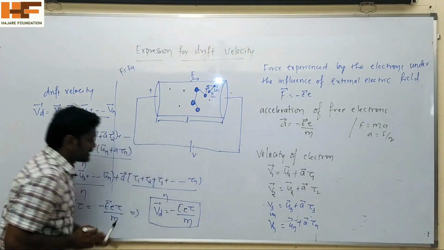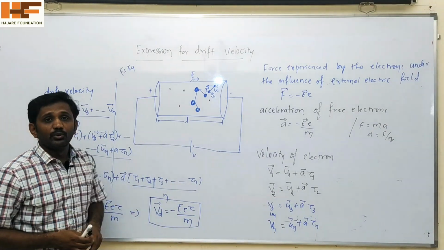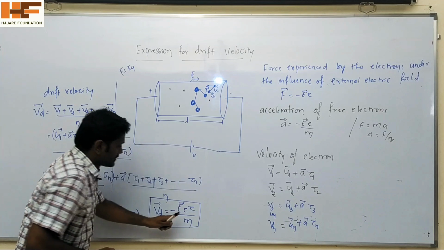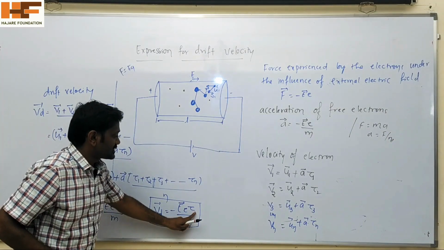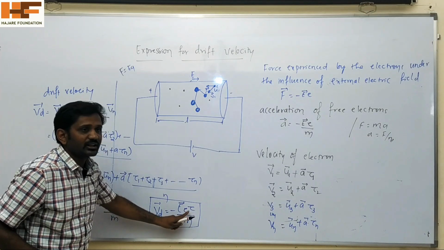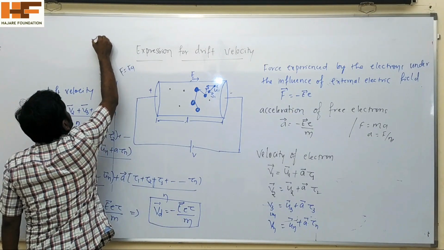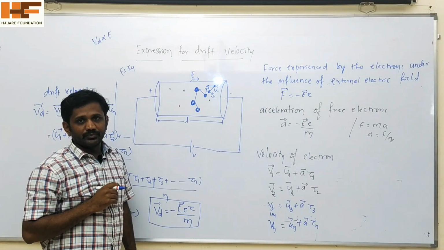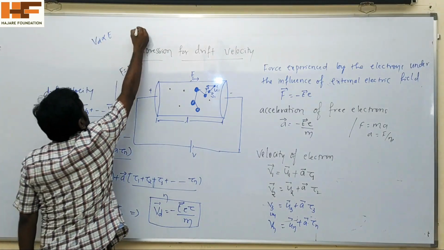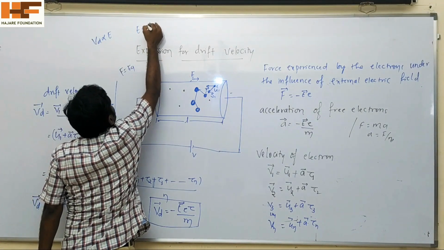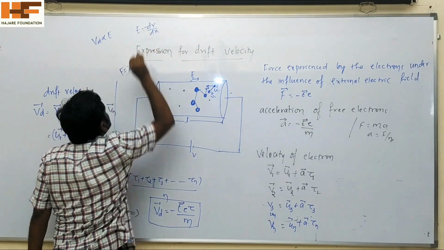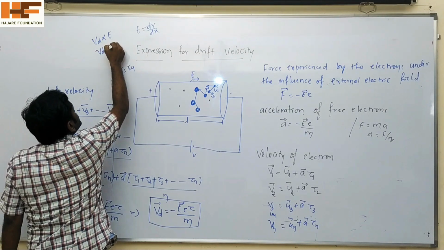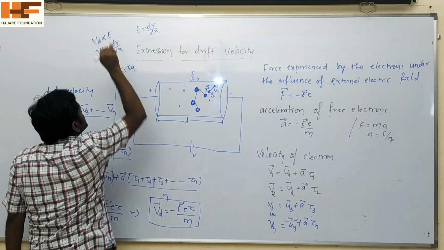This drift velocity depends on only two factors: the strength of the external electric field and the relaxation time. e and m are constants. That is why Vd is directly proportional to the strength of the electric field. We already know that the potential gradient, E, is equal to minus dV divided by dx. So Vd is directly proportional to dV divided by dx.